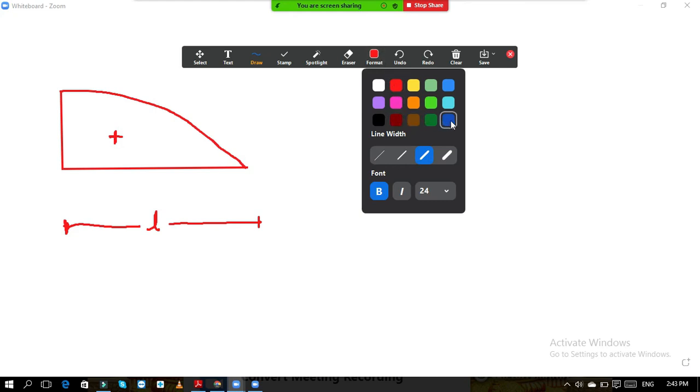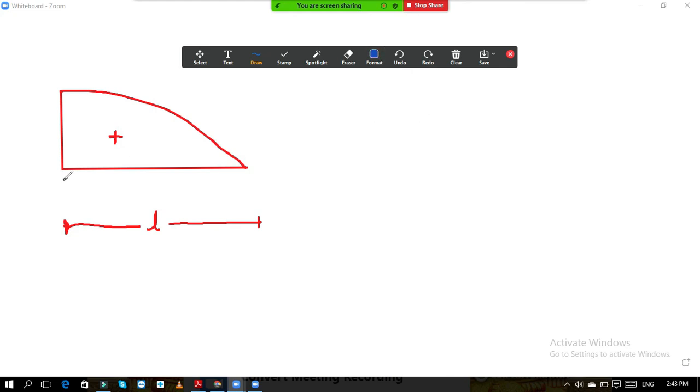So its distance from this point is 3 by 8 times L. And if you want it from this end, then it is 5 by 8 times L.